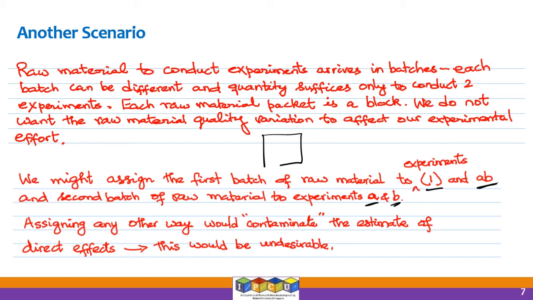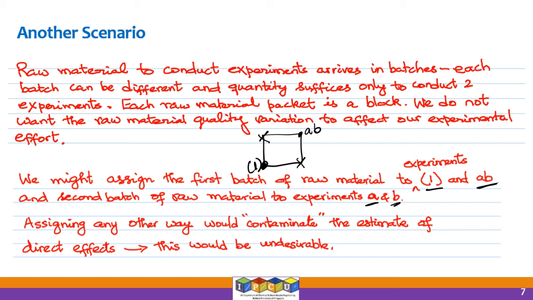So packet 1, we assign it to these 2 experiments. And packet 2, we can assign it to this experiment and this experiment. So the pattern is very similar, right? Here the blocking is in terms of the packets of raw material rather than the skill level of operators.